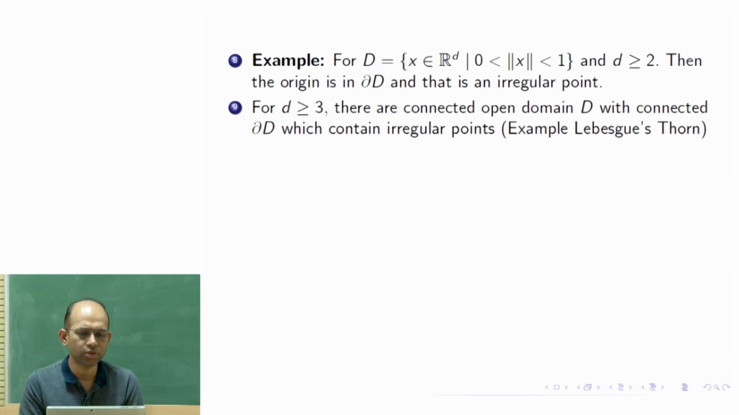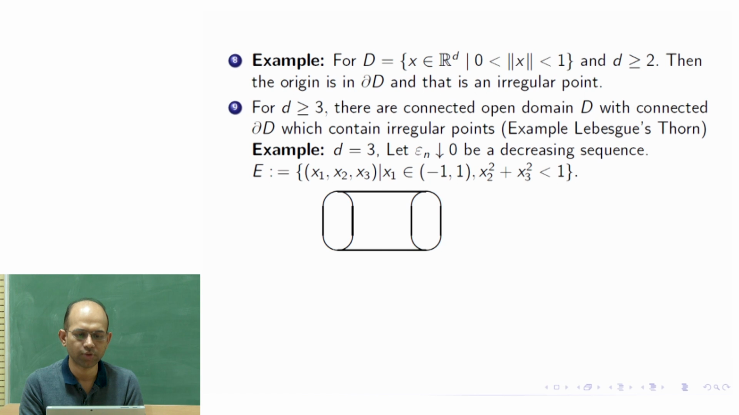It's not very difficult. So this is the thing: for d greater than or equal to 3, there are connected open domains D with connected boundary which contain irregular points. This is called the Lebesgue thorn. For the construction, we first consider a cylinder, a bounded cylinder.